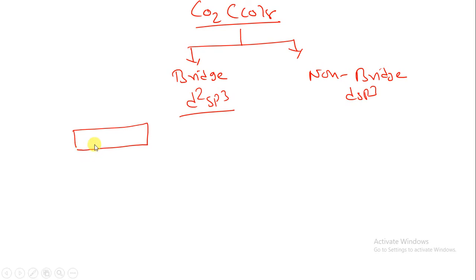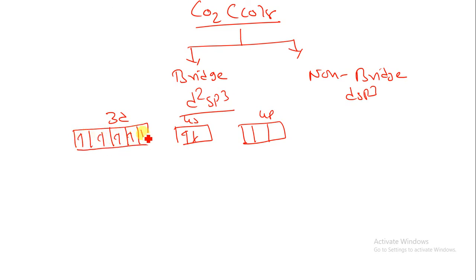So what will happen over here? In d2sp3 hybridization, here I am writing 3d, 4s and 4p. 1, 2, 3, 4 and 5, then 4s, 4p. 4s2 3d7, 1, 2, 3, 4 and 5, fifth, sixth and 7. So 5 plus 2 is 7 when we have the free structure. In both cases we have a similar type of structure.